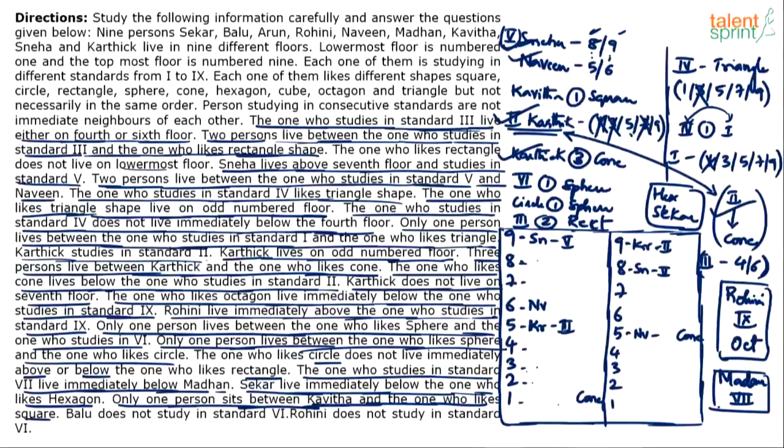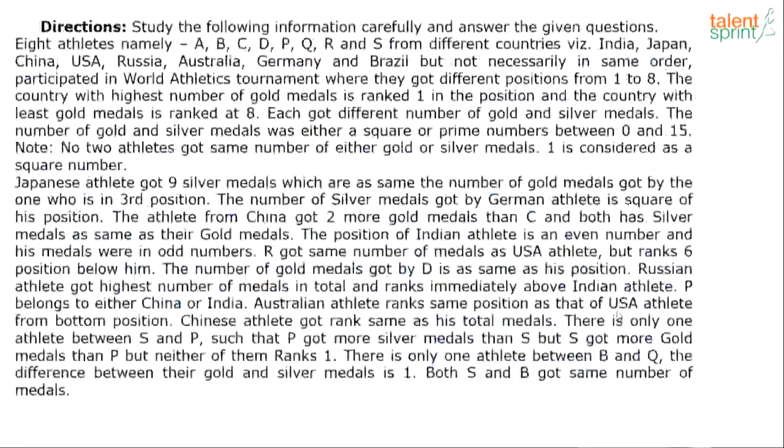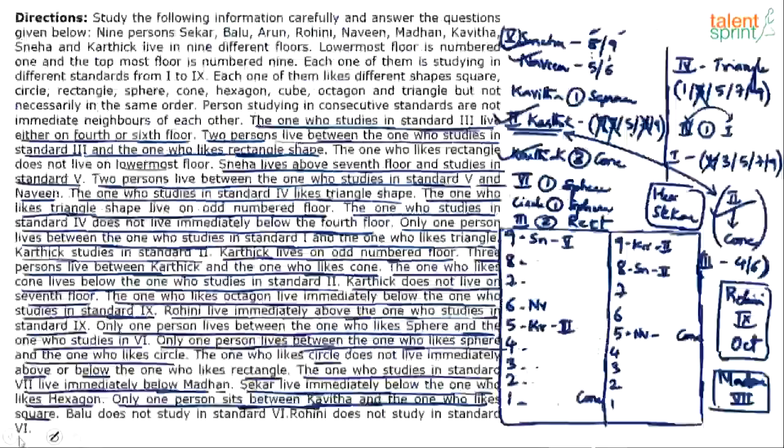Naveen is in which class is not known to us, but Karthik is in 2nd class. In one case Kon is on 1st floor, in the other case Kon is on 5th floor. Now try out other things. Okay, next what we know is, I think case 1 comes out to be wrong in my view. Case 1 is wrong because we know 3rd standard fellow should be in 4th class or 6th class.